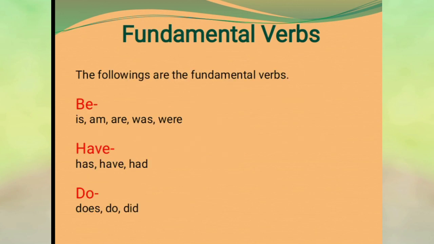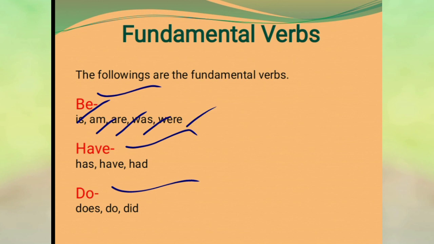Fundamental verbs. Following are the fundamental verbs: be, have, or do. There are different forms of these fundamental verbs. First, the forms of be: is, am, are, was, were.